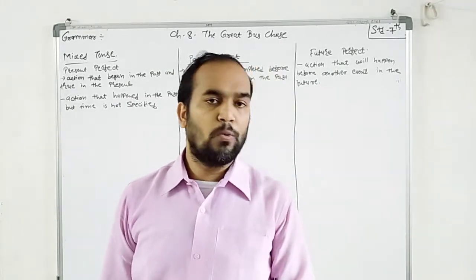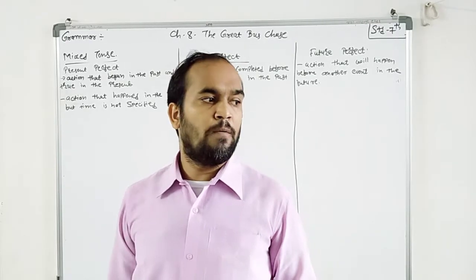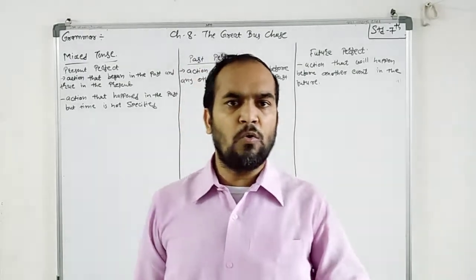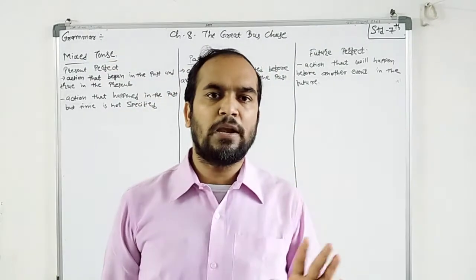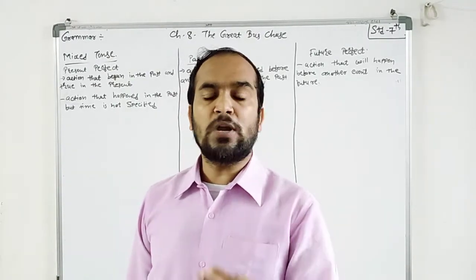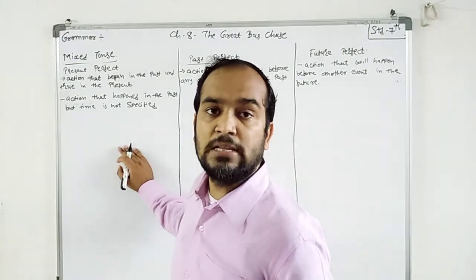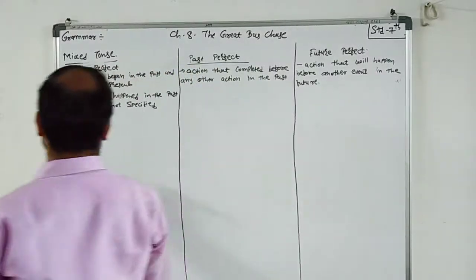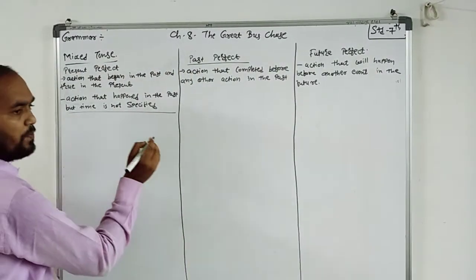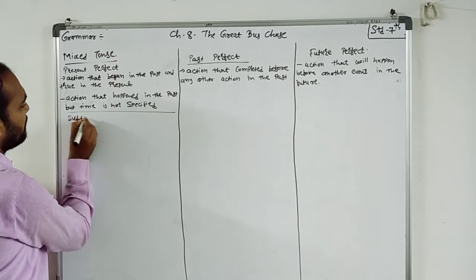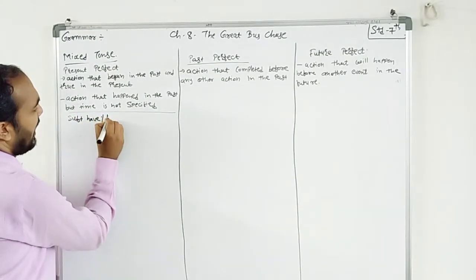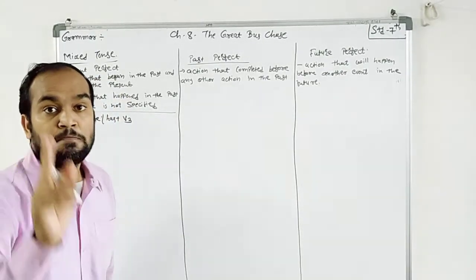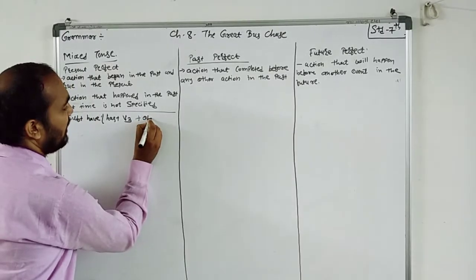Suppose I tell you that you should complete a homework, or I ask you, when will you complete your homework? If you have completed your homework, so what is your answer? I have completed my homework. Right? So there are two types: one is specified time and one is not specified time. Suppose first of all I write the structure. What is the structure of present perfect tense? Subject plus have or has plus V3, the past participle form, plus object.